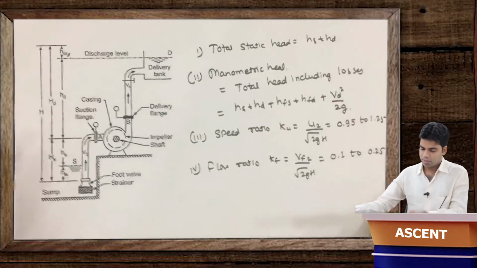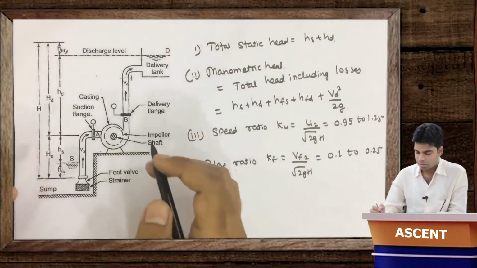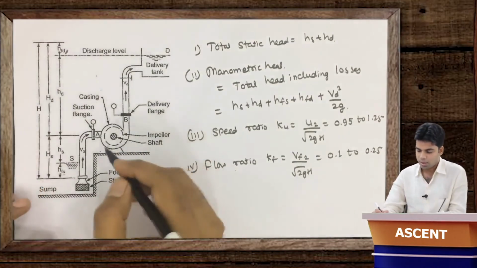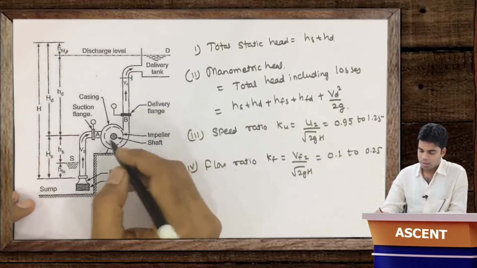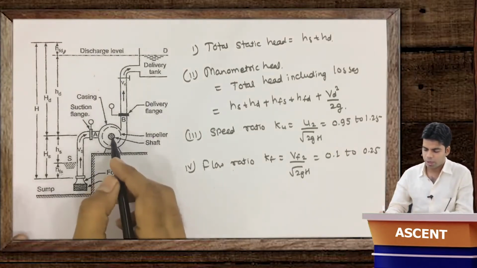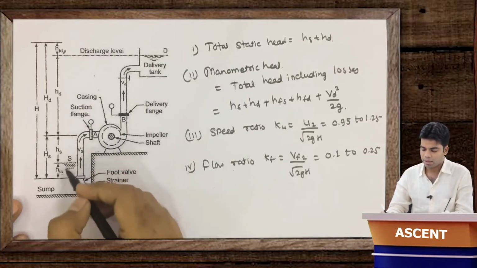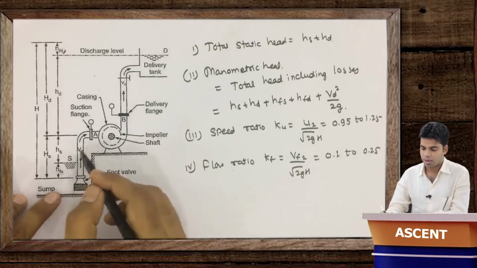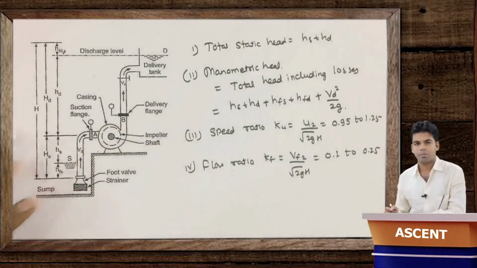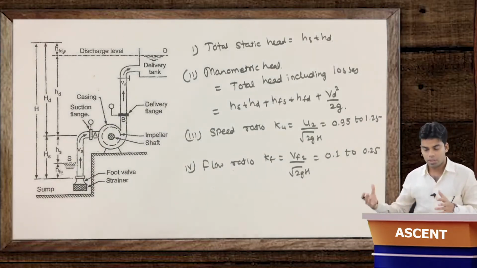The functioning is very simple. As I told you, this pump works opposite to the Francis turbine. We are just providing mechanical work to the shaft, and because of that the impeller rotates. The impeller sucks the liquid from the reservoir and delivers it to the delivery tank, which may be at a higher level or at a certain distance.